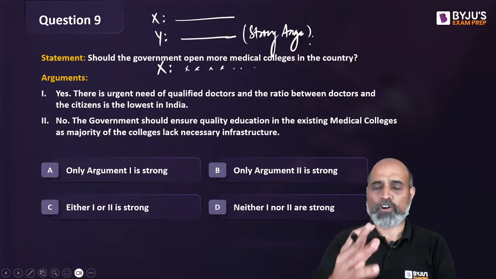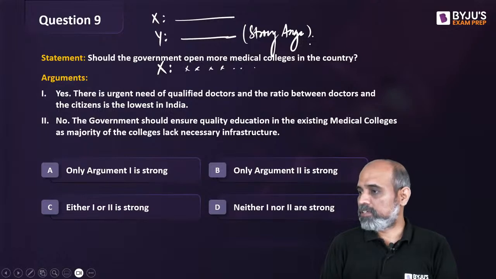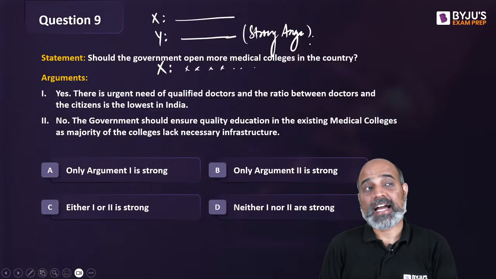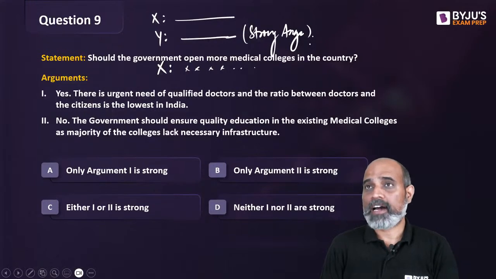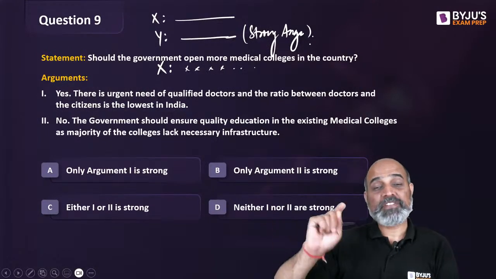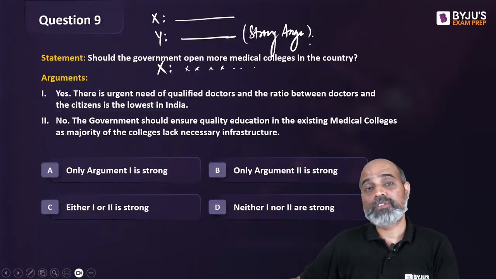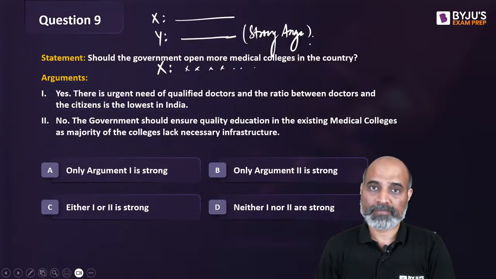ठीक है? For example, suppose somebody alleged that I broke into their house and I stole cash from their house. ठीक है? एक typical example जो न्यूज में आप देखते हो. So a person is giving a statement pointing towards me that this guy entered my house and stole cash from me.